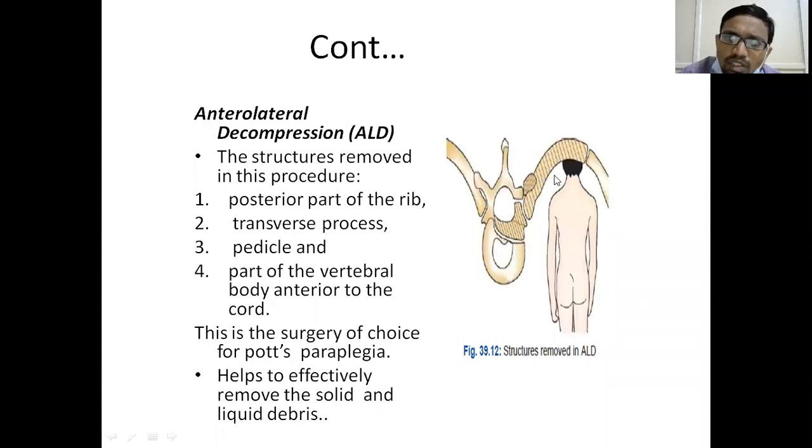How do we do it? Usually the thoracic spine is decompressed. We cut the rib, the posterior part of the rib, the transverse process, and then the pedicles, and then part of the vertebral body, and then we drain the abscess. This is what anterolateral decompression usually is. This procedure effectively decompresses all the solid and also liquid debris.